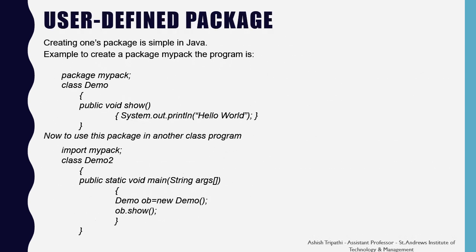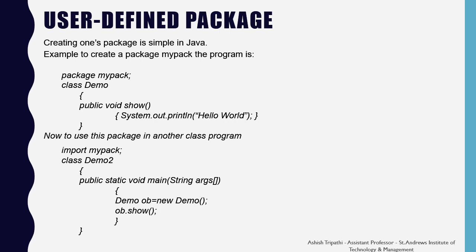User-defined package. We can create a package in the very first line of our program. Here, we are creating a package named mypack. For this, we write package, which is a keyword, followed by mypack and then a semicolon. Later on, we define a class like demo. Now, if we are going to use this package in another class program, how do we use it? We have to import that mypack package, and it should also be the very first statement.